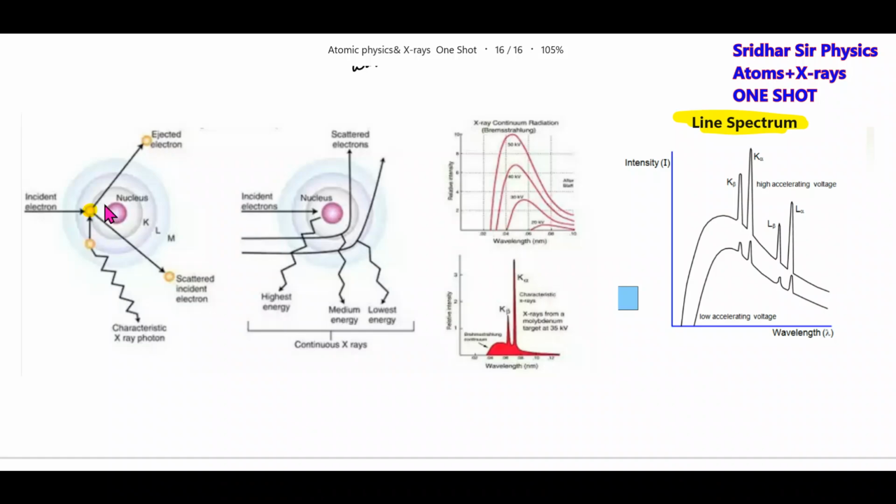Okay, fine. So now why the line spectrum? When the fast moving electron continues, the continuous spectrum will be generated. Along with it, if it knocks out the innermost electron, a vacancy will be created. This vacancy will be filled up by the electron in the L shell.